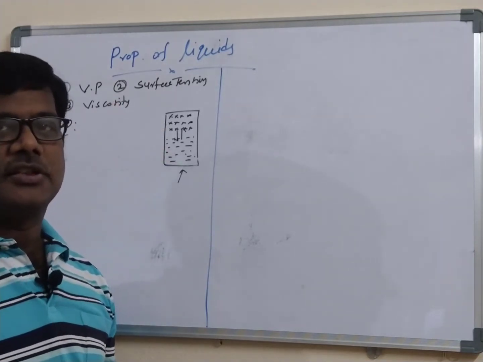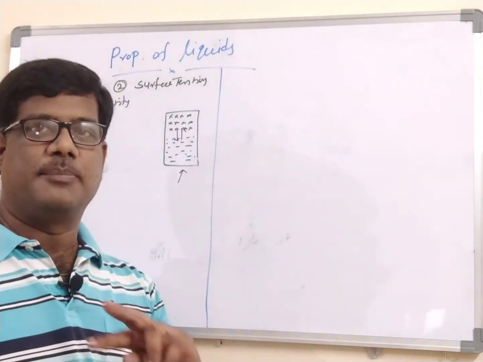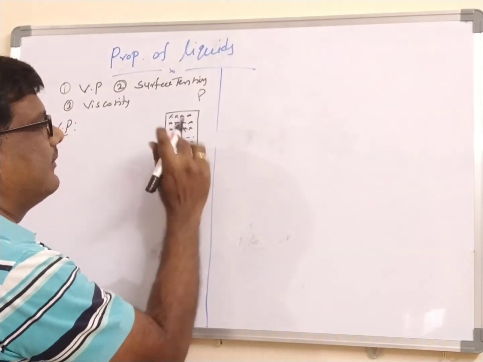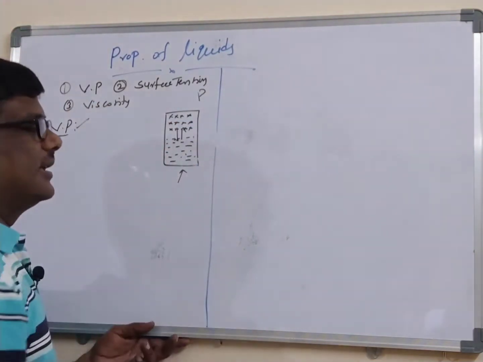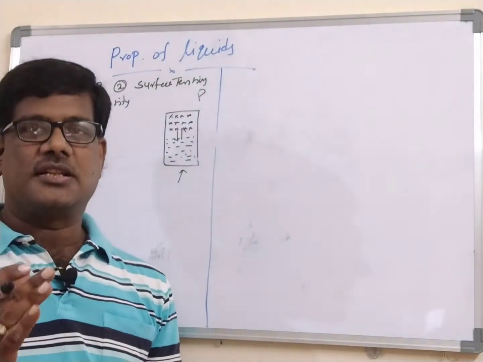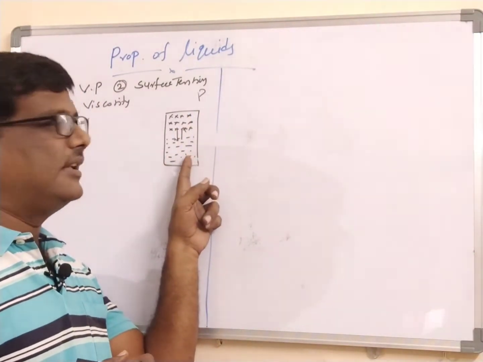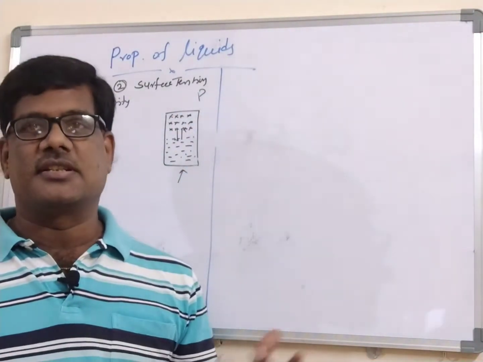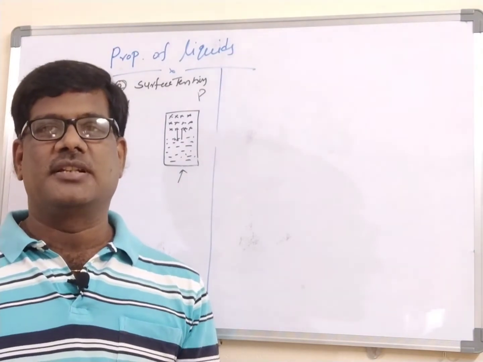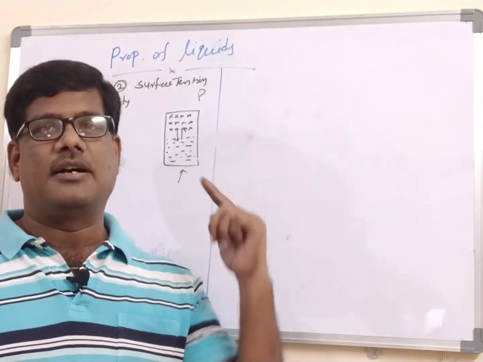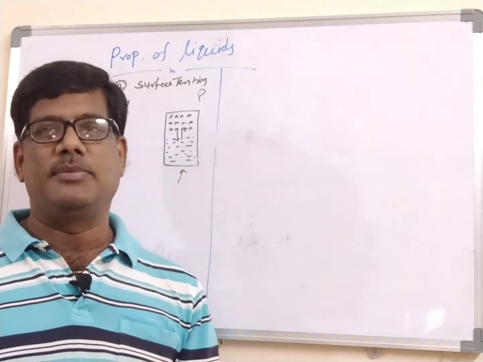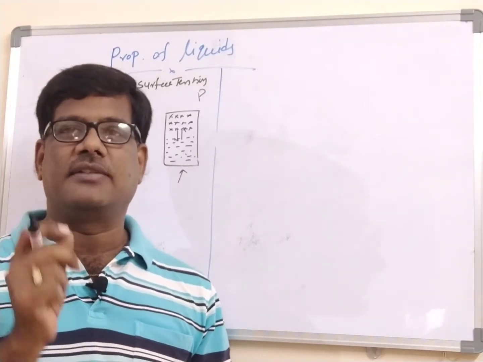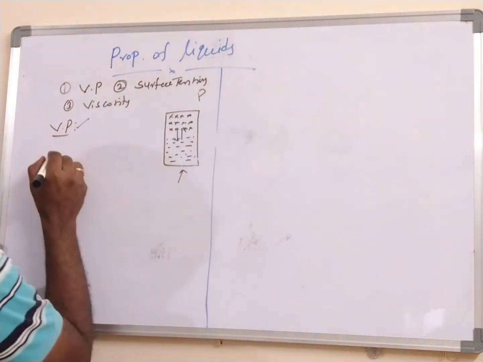Now, let us take the definition of the vapor pressure. In that word only you are getting vapor pressure. The pressure exerted by the vapor on the surface of the liquid when both are in equilibrium with each other is called the vapor pressure. So this is the ultimate definition of the vapor pressure. By using the vapor pressure, we will get one very important definition, which is called the